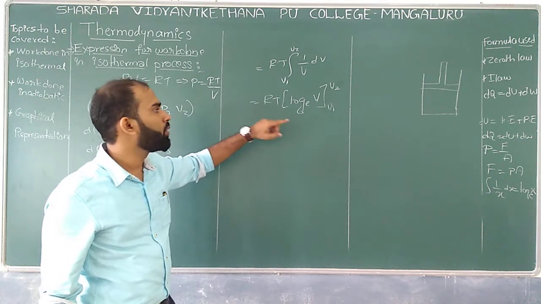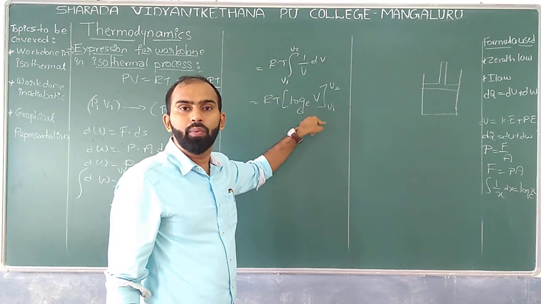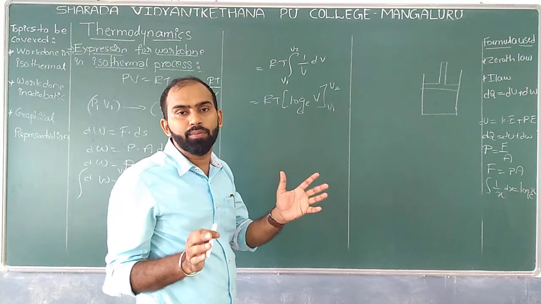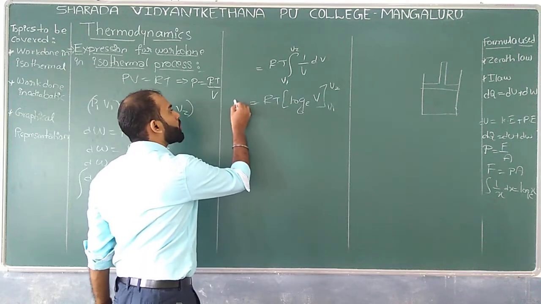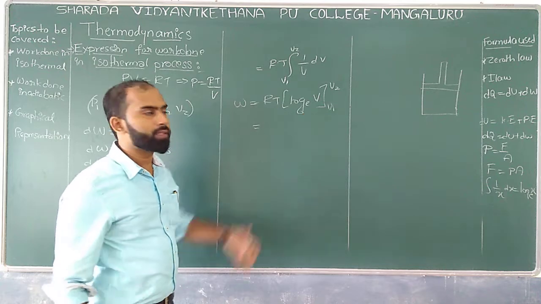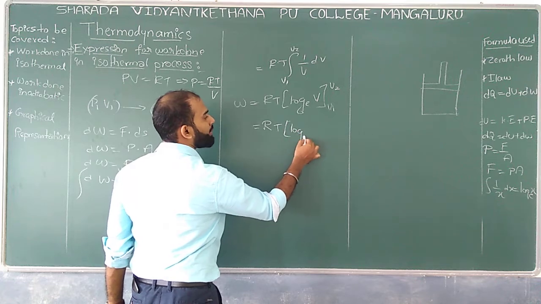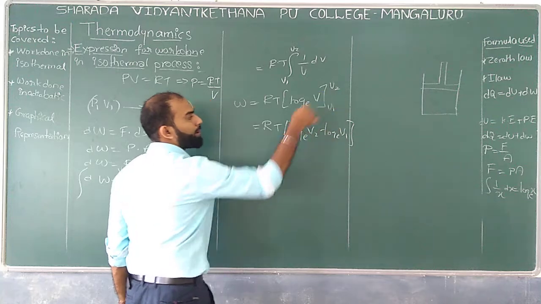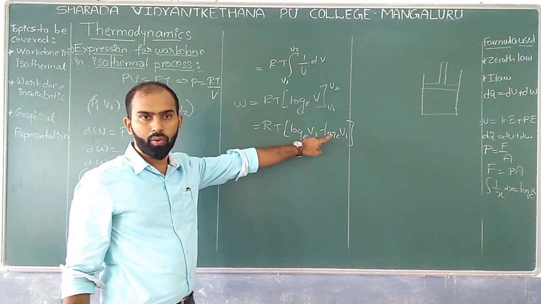What are the limits we have? V1 to V2. Why are we taking V1 to V2? Because V1 was the initial volume and V2 is the final volume. You can find the total amount of work done in terms of volume, which is equal to W. Now, how to apply the limits? That is R into T, log to the base e of V2 minus log to the base e of V1, that is upper limit minus lower limit. The upper limit is V2 and the lower limit is V1.